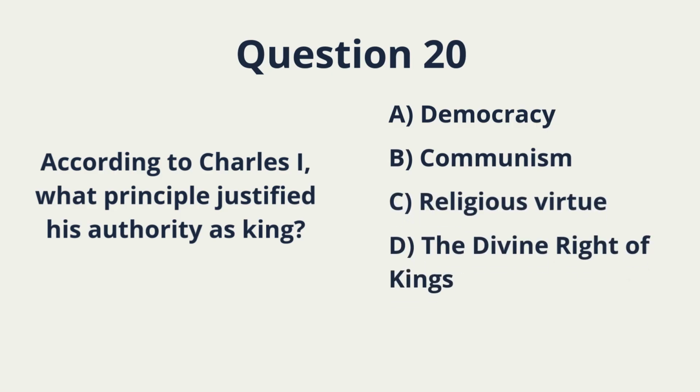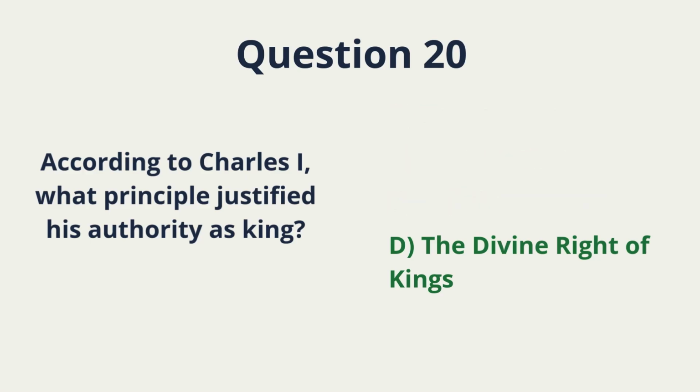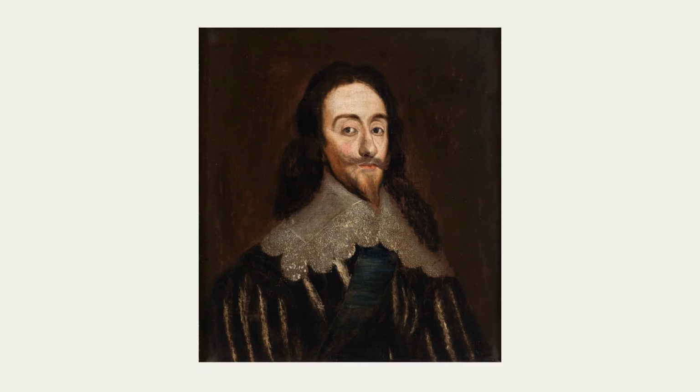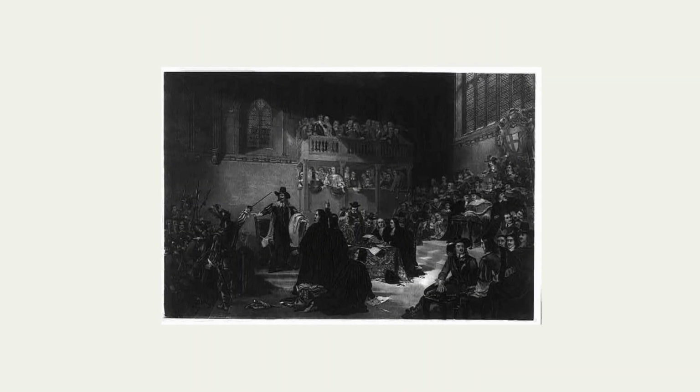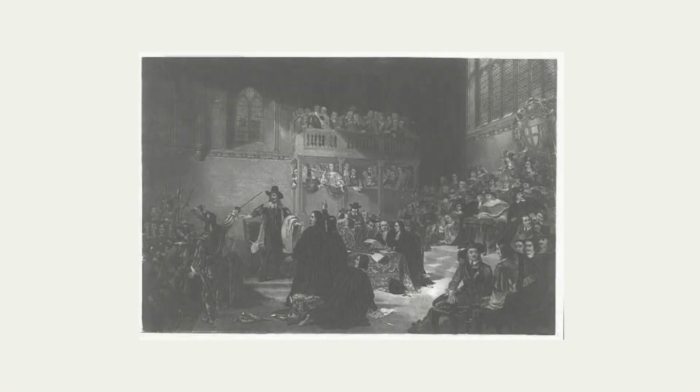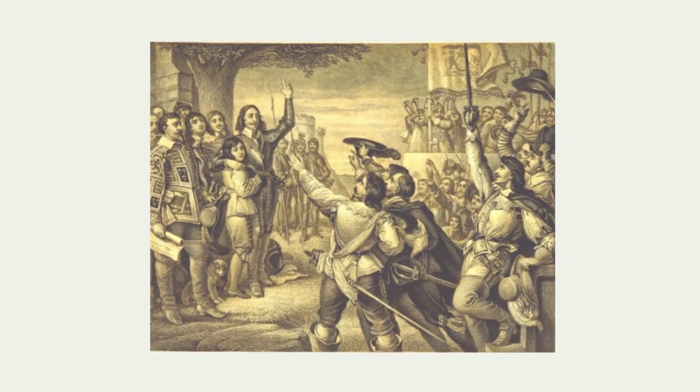The divine right of kings. This is an English Civil War theme. Pause. Choose carefully. Correct answer: D. The divine right of kings. Charles I believed that kings were chosen by God. He believed Parliament should not challenge him. This belief led to conflict and eventually the English Civil War.